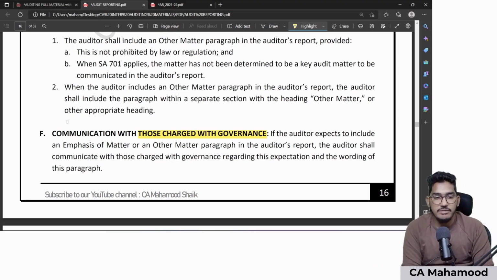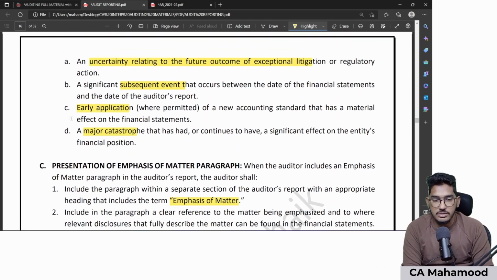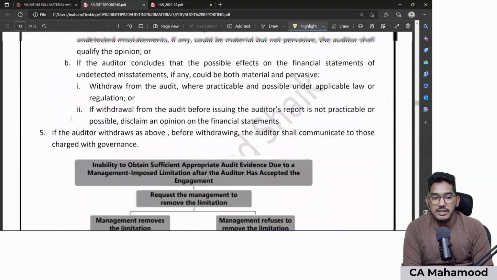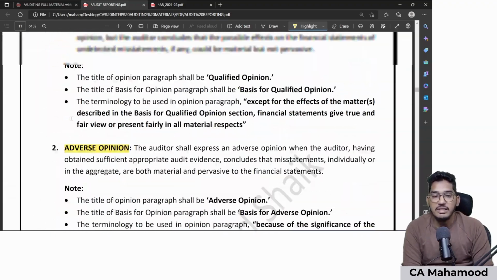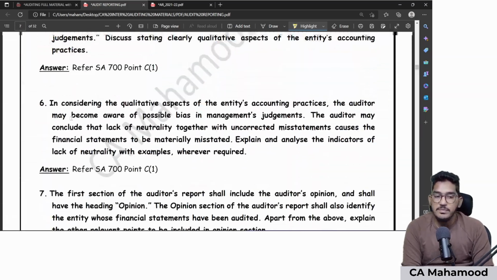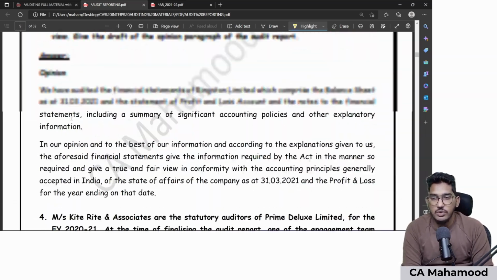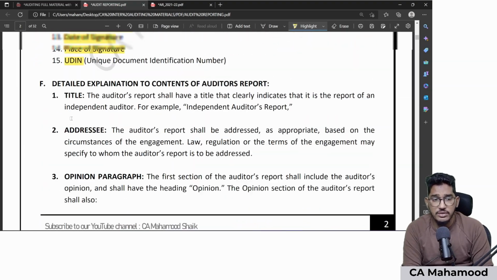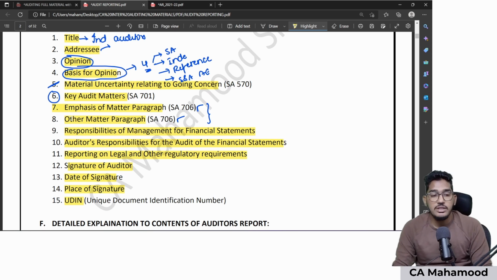Clear? So successfully we are done with the remaining two contents of the audit report, emphasis of matter paragraph and other matter paragraph. And as a part of that, we have even revised the standard SA 706 also. Now let us pay attention to the remaining contents of the audit report. If I take you back to the remaining contents of auditor's report, the next content in the audit report is responsibilities of management for the financial statements.